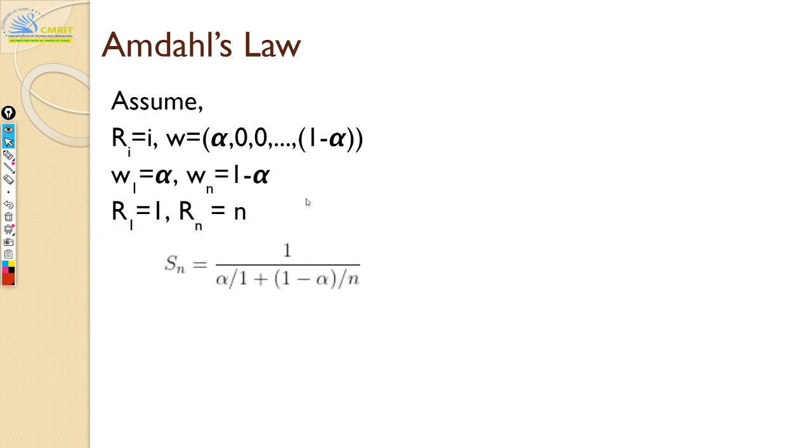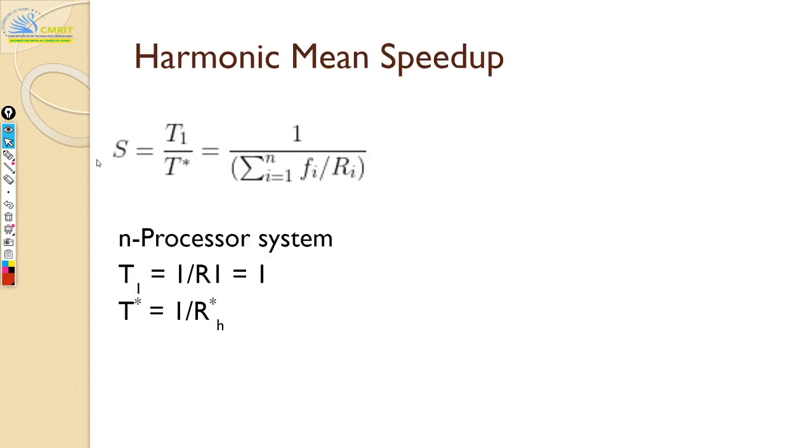Then your speedup can be calculated like this using your execution time, right? So the rate of execution time was 1 for sequential execution. This is the old execution time, but the new execution time is nothing but your alpha by 1. Your alpha by 1 is nothing but Wi by Ri. If you remember, we saw that formula sometime back.